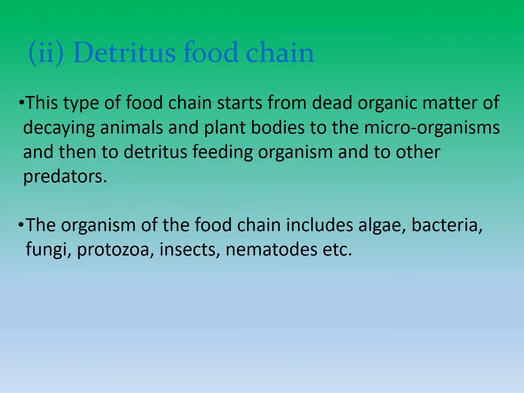Second type of food chain is detritus food chain. This type of food chain starts from the dead organic matter of decaying animals and plant bodies to the microorganisms and then to the detritus feeding organisms and to the other predators. The organisms which are involved in detritus food chains are algae, bacteria, fungi, protozoa, insects, nematodes, etc.